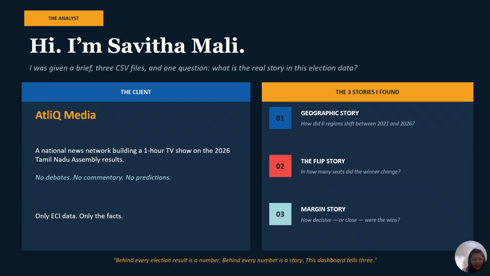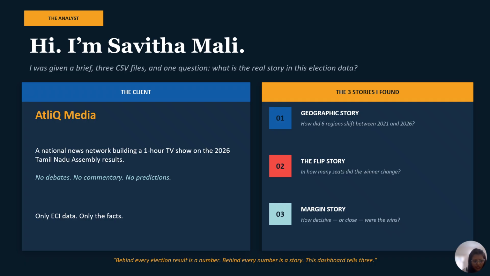So I had three data sets, 2021 results, 2026 results, and a constituencies master file. That's it. No news articles, no exit polls, no opinions, just raw ECI numbers. Six research questions were available. I picked three, not because they were the easiest, but because they connect into one complete story. The first one, the geographic story. It tells how the map shifted across Tamil Nadu's six regions. And second, the flip story, in how many seats did the winner actually change. And the third, the margin story, whether these were dominant wins or razor-thin ones.